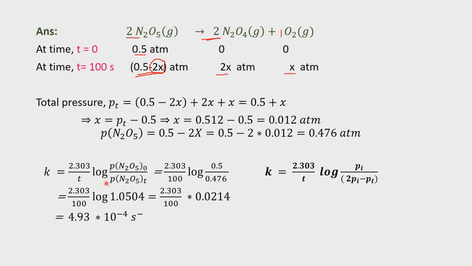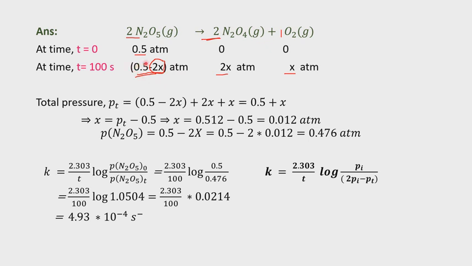Okay, now check here, k equal to 2.303 by t log A by A minus x. What is A here? A means starting, initial pressure of N2O5, 0.5. A minus x means remaining. So this is the initial, this is the remaining. Remaining how much?